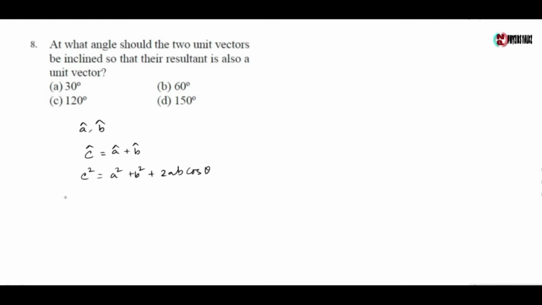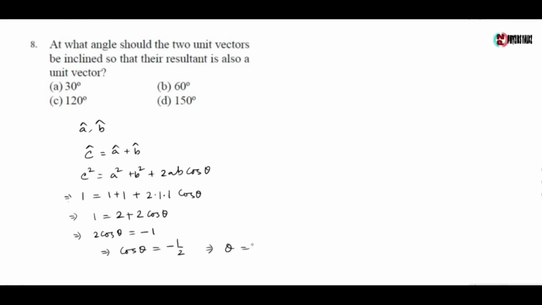As they are unit vectors, their mod is equal to 1. So 1 equals 1 plus 1 plus 2 cos theta, which gives 1 equals 2 plus 2 cos theta. So we get 2 cos theta equals minus 1, or cos theta equals minus half, which gives theta equals 120 degrees. So the correct option is option C.